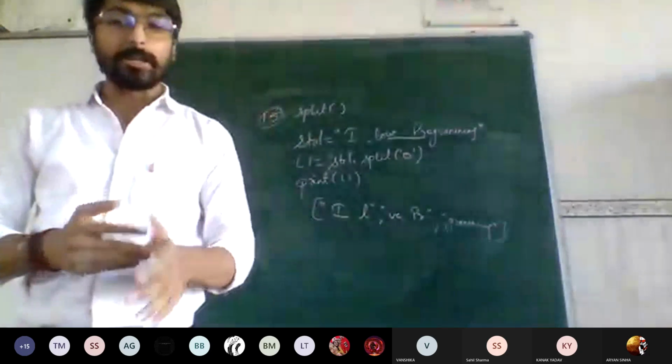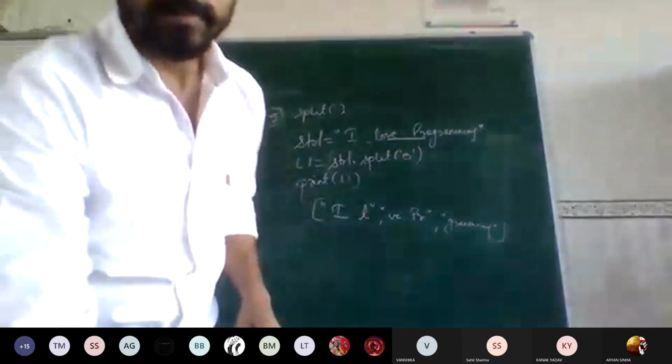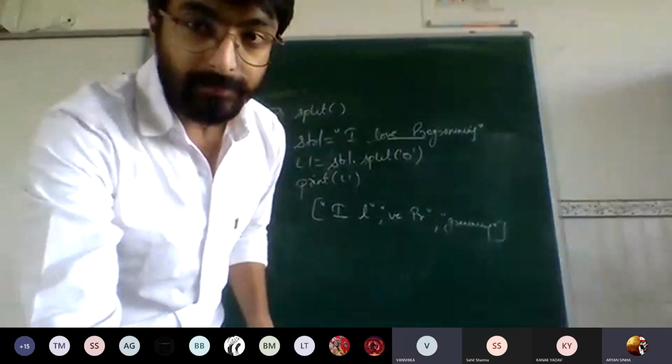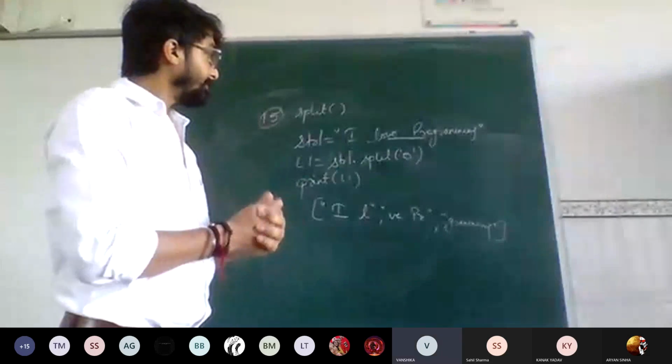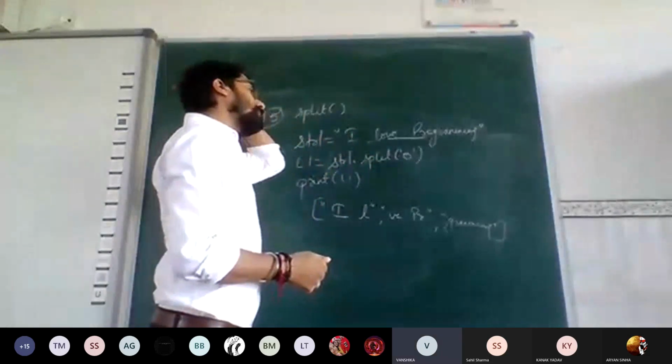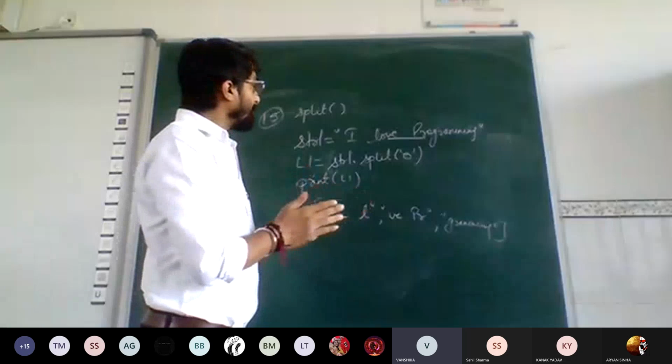Is this split function clear to everyone? Sir, can you repeat the last? Which one? Yes, sir. Sir, this only, when we put the character.